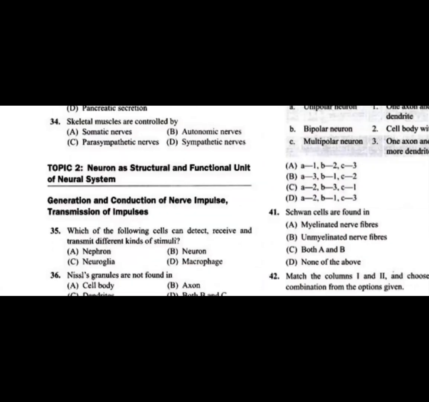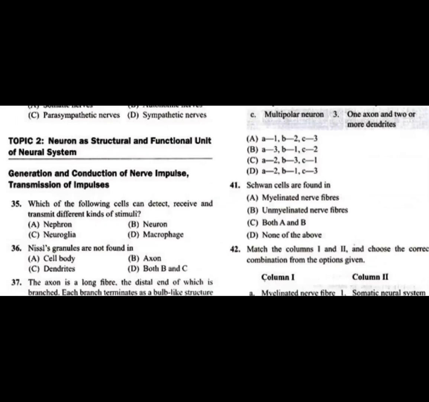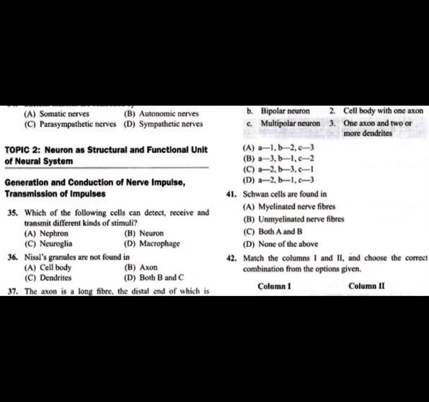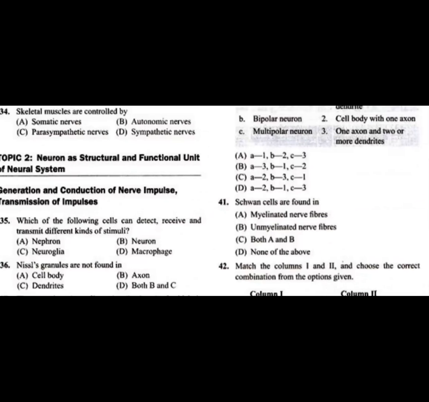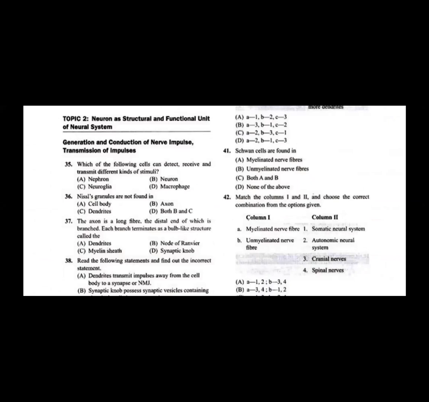We will now move to the next topic, that is topic 2, neuron as a structural and functional unit of the neural system. So the neuron, the cell of the nervous system, we call it the structural and functional unit of the nervous system. So the first question we have here is on generation and conduction of nerve impulse, transmission of impulse. First, question number 35. Which of the following cells can detect, receive, and transmit different kinds of stimuli?